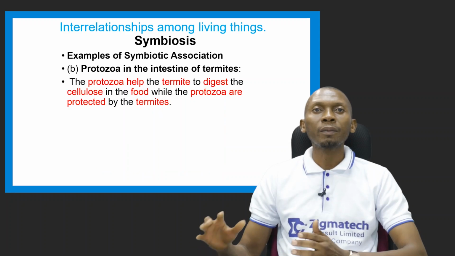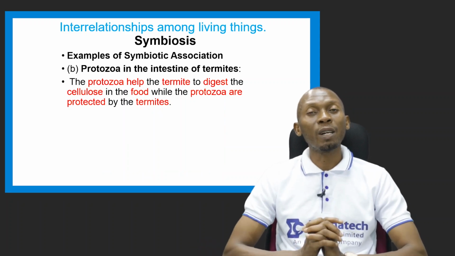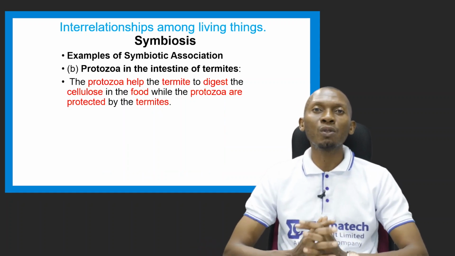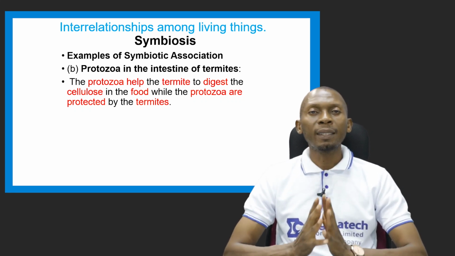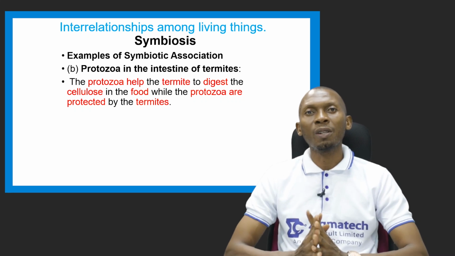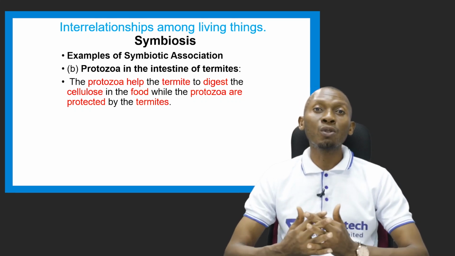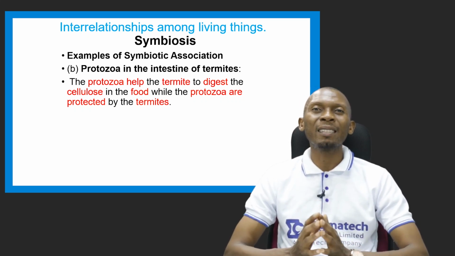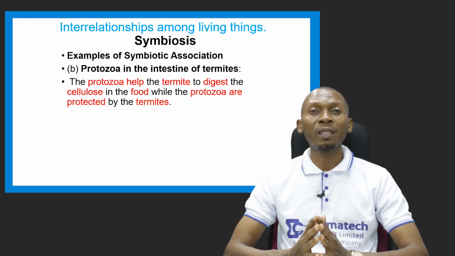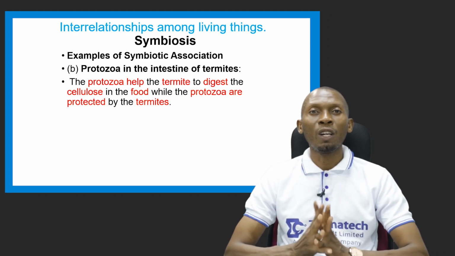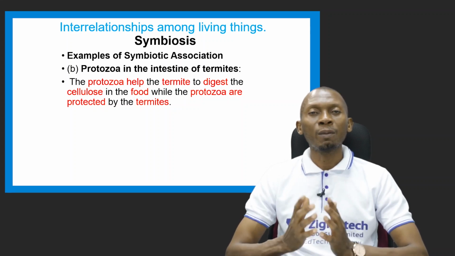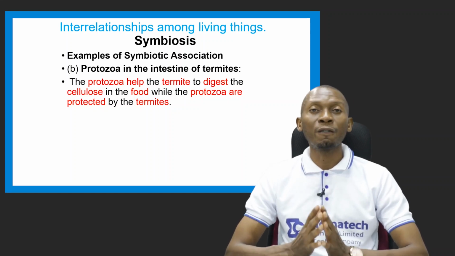Another example of a symbiotic association is protozoa in the intestine of termites. Now let's take a look at this relationship. Here the protozoa helps the termite to digest cellulose. Now what is cellulose? These are insoluble substances that are found in the cell wall of some plants, especially plants that are rich in fiber.